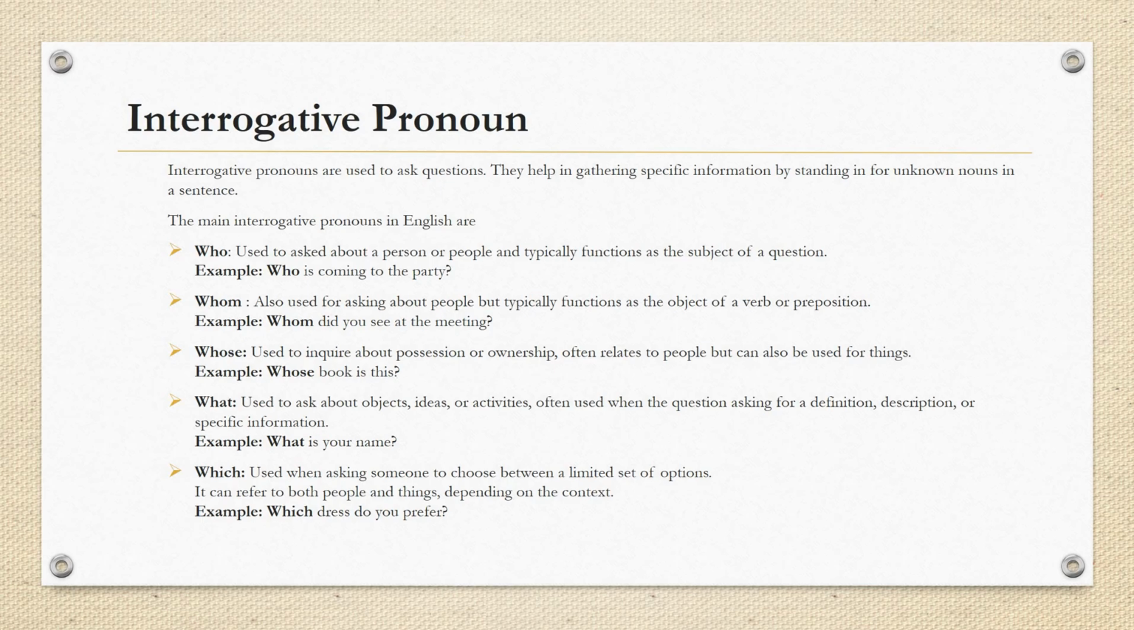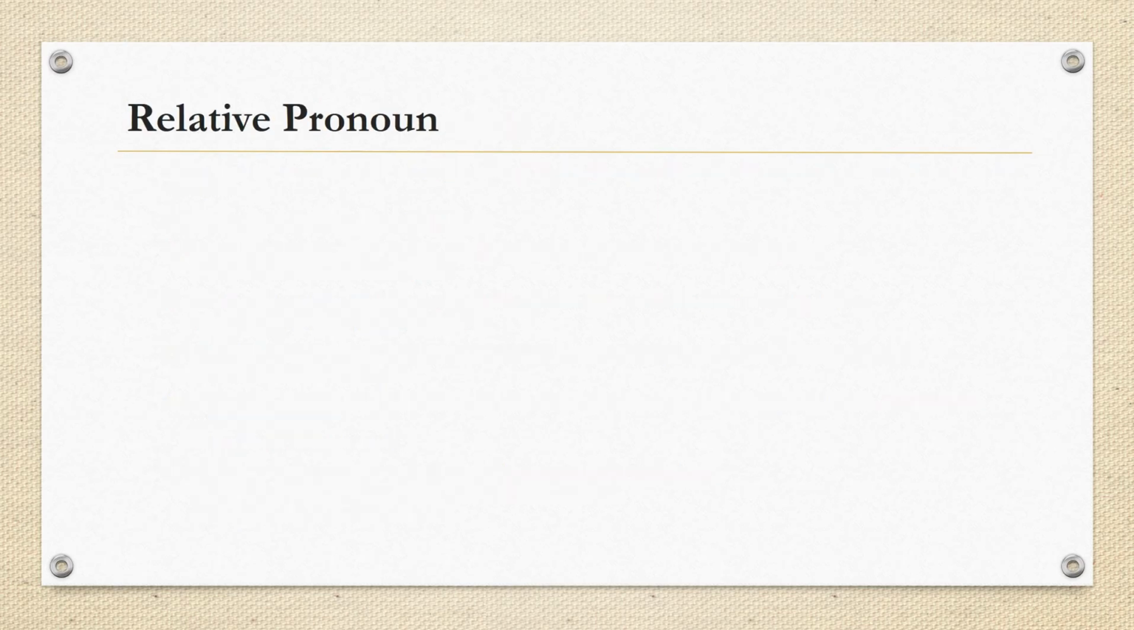Which? Which is used when asking someone to choose between a limited set of options. It can refer to both people and things depending on the context. Example, which dress do you prefer?